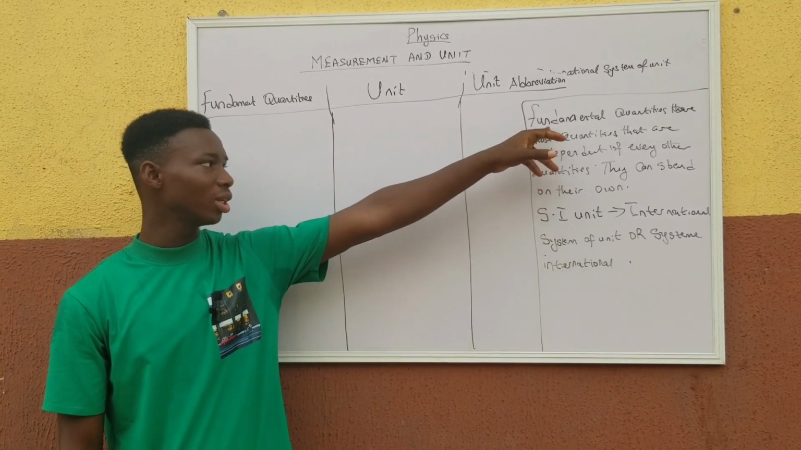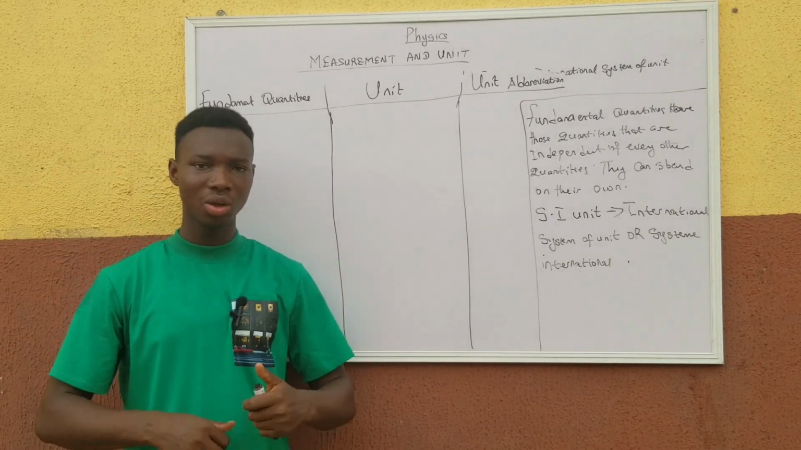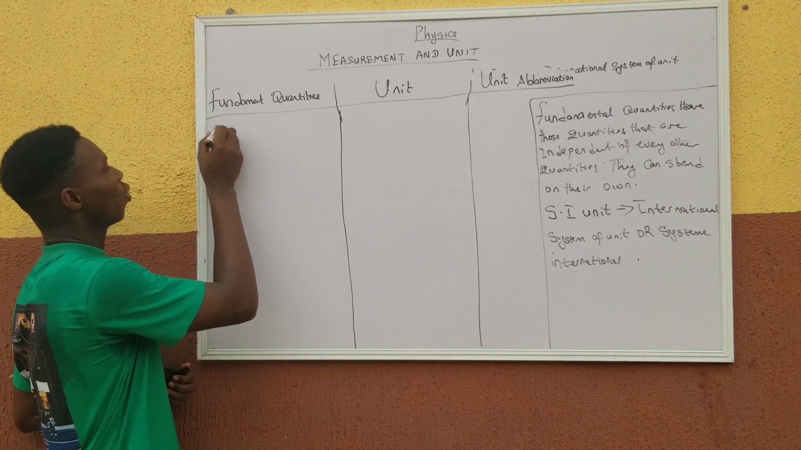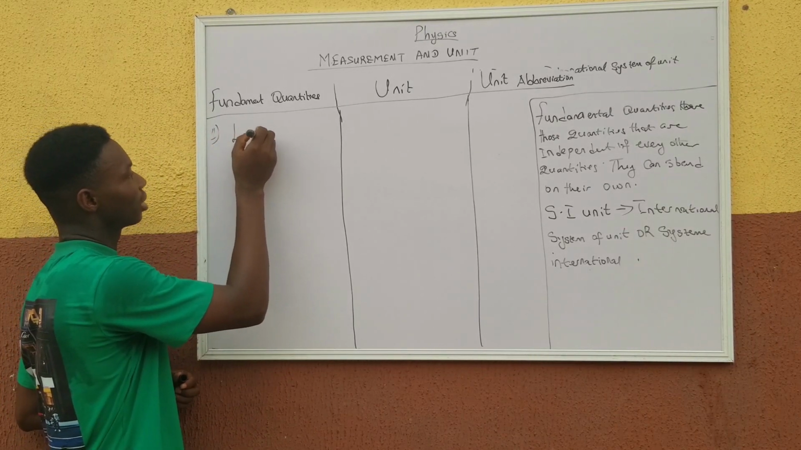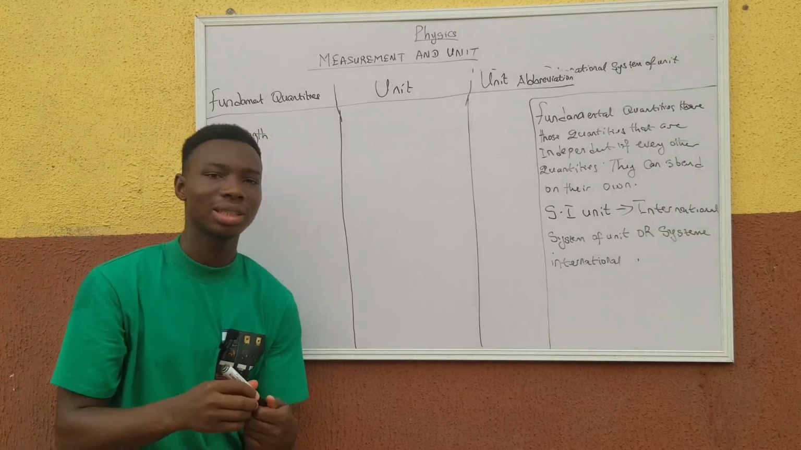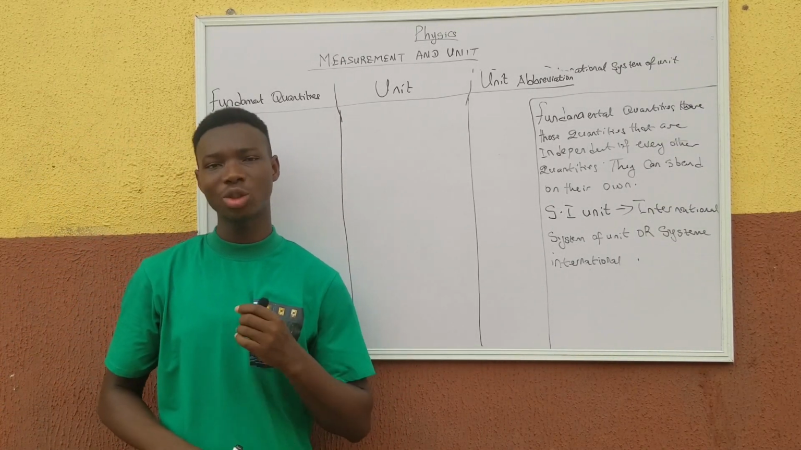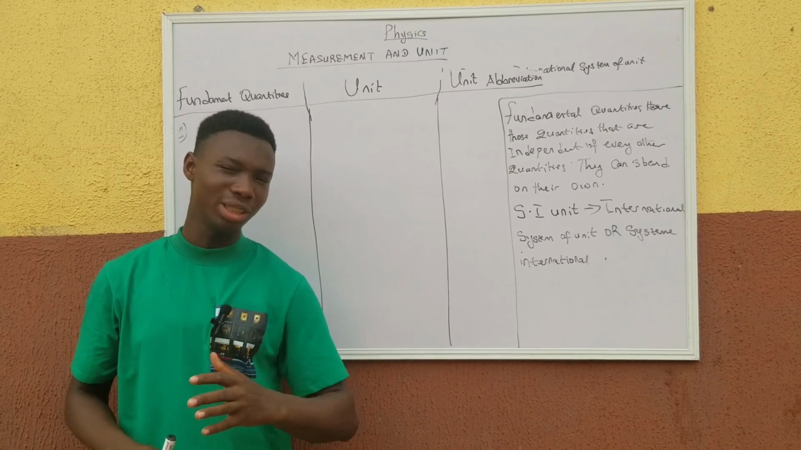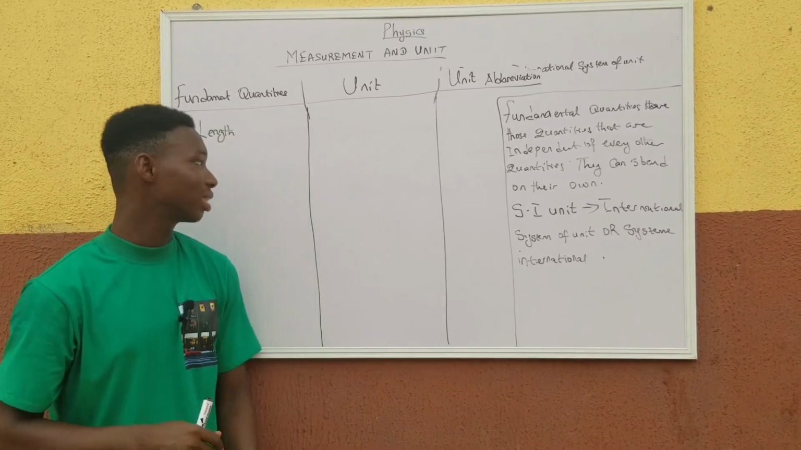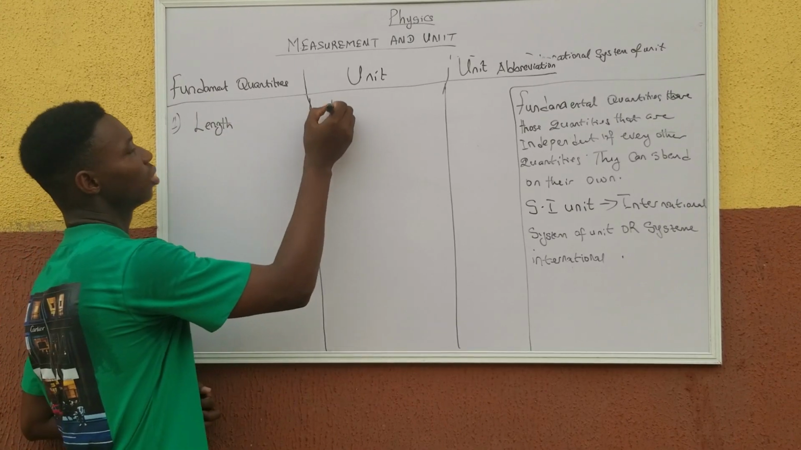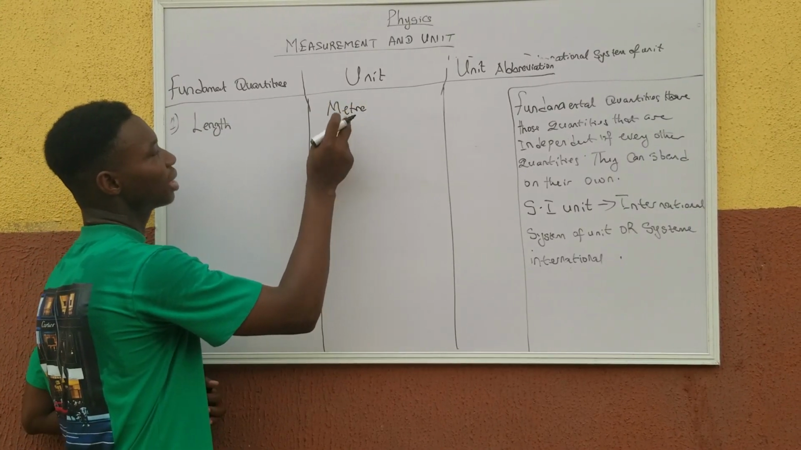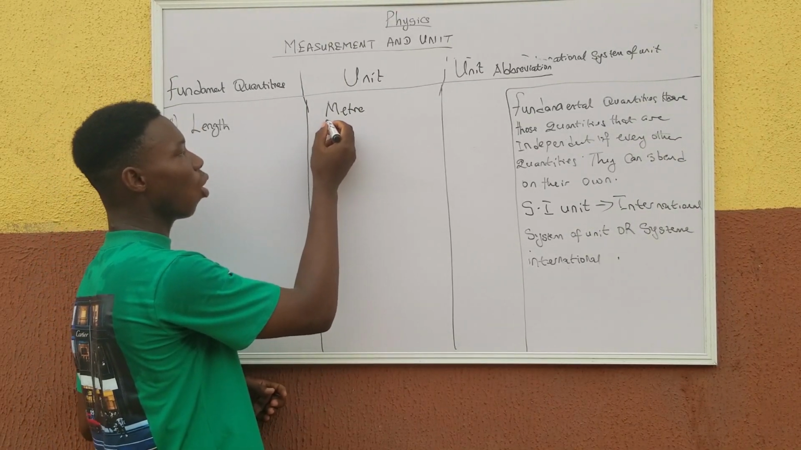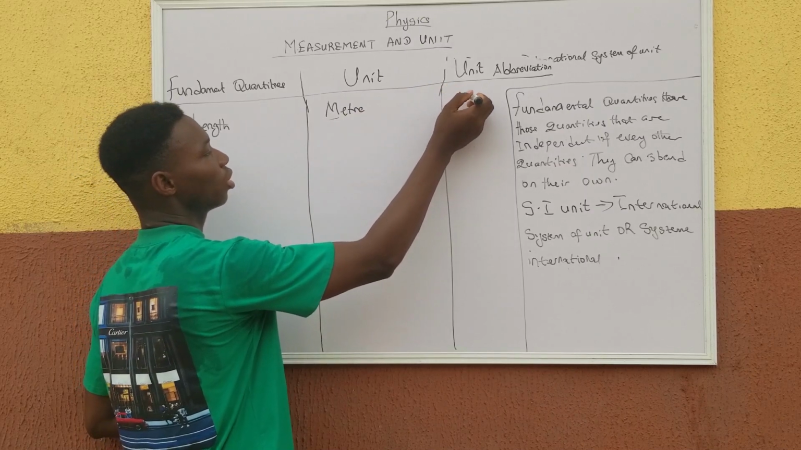Now we are going to be looking into examples of fundamental quantities, those quantities that are capable of standing on their own. The first one on our list is length. You should never be surprised that length is defined as the extent of space or distance extended between two objects. The SI unit for length is the meter, and the unit abbreviation is the first letter, which is m.